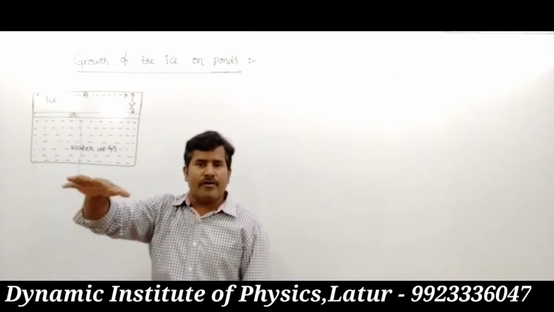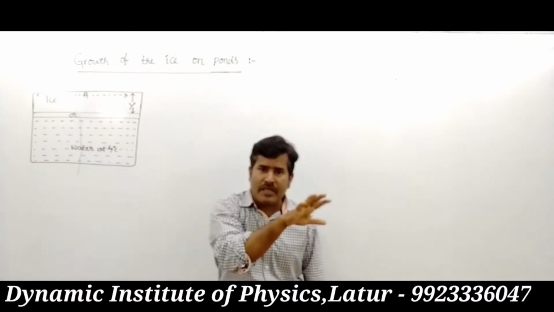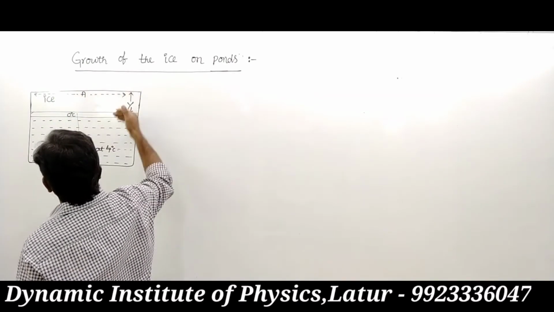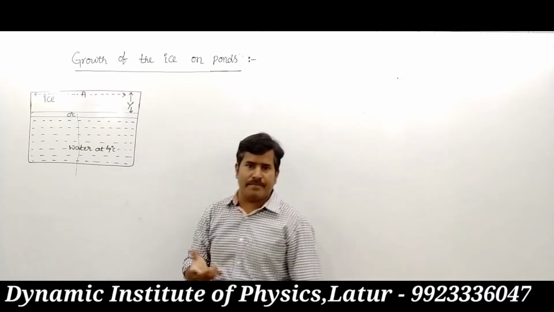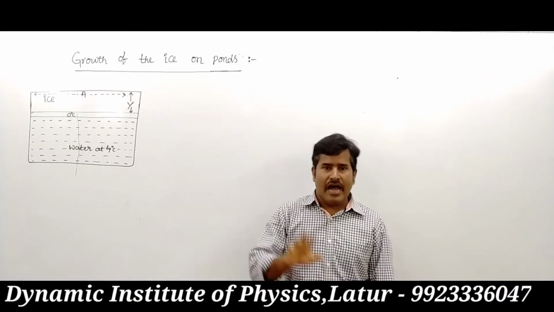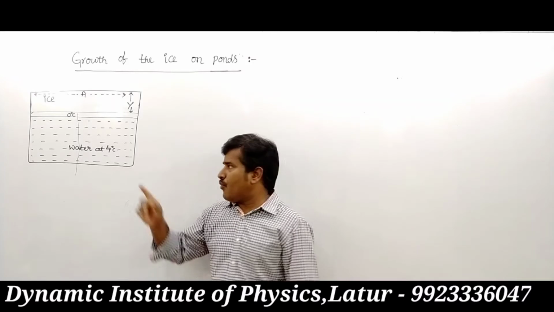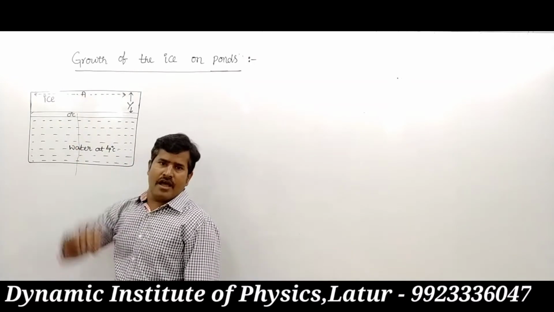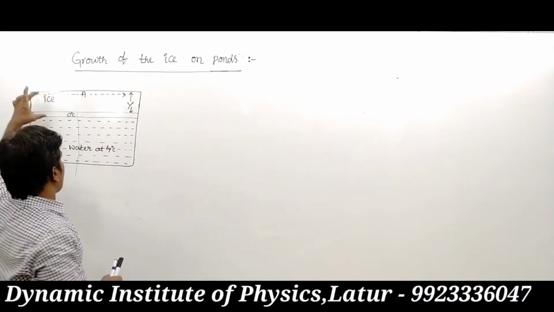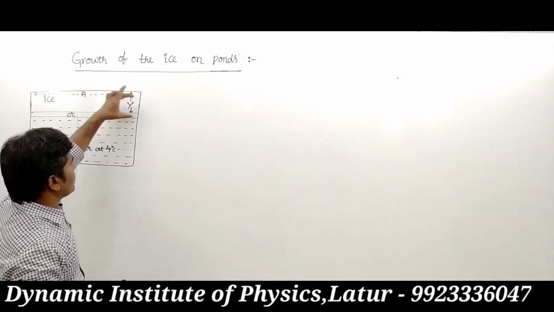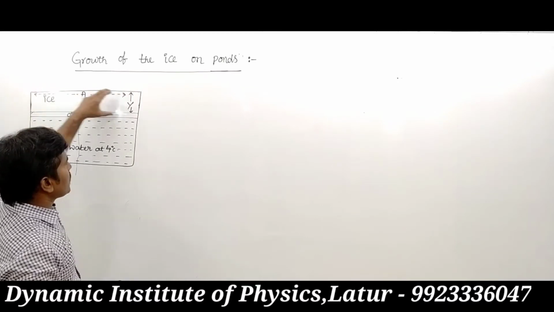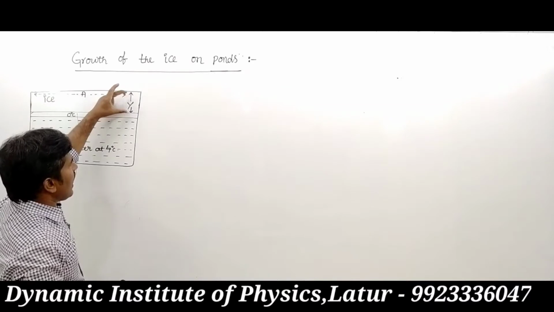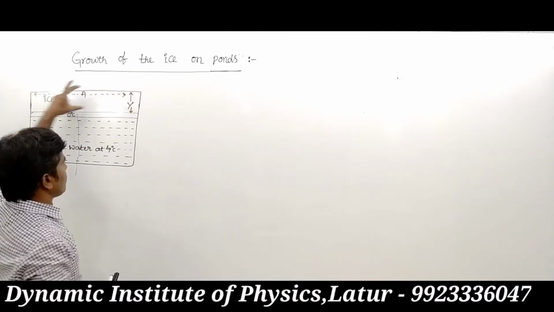On the surface of the pond, ice is completely forming. Inside, water is present because water density is more and ice density is less. So in these cold countries, on the surface of the ponds, a total ice block forms. This is the thickness of the ice block.